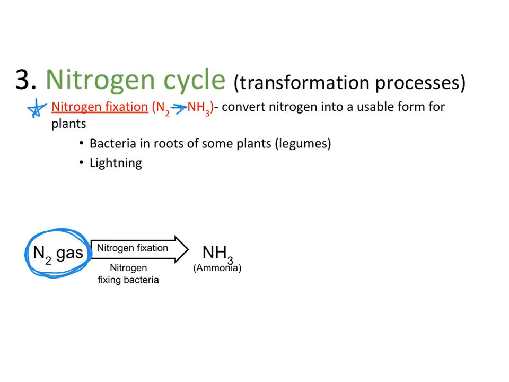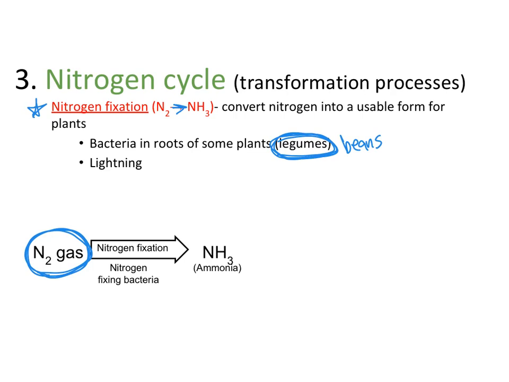So think about some different types of fertilizers. One of the components of a lot of different types of fertilizers is that NH3 ammonia that plants can use. Different things are going to do this. So there are some bacteria that can convert this N2 into ammonia. And typically these bacteria are going to be associated with the roots of plants. They're actually going to live alongside the roots of plants. And this happens specifically in legumes. A legume, these are like our beans that are in pods. Peanuts are technically a legume. So think like beans that are in pods, like green beans.